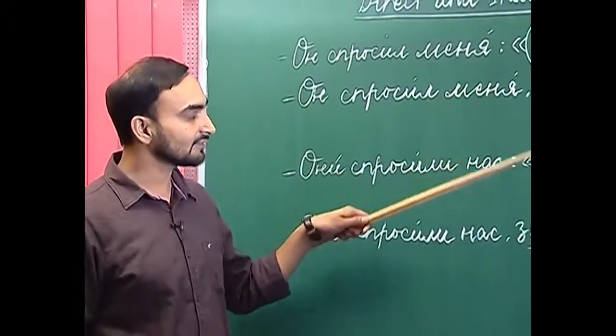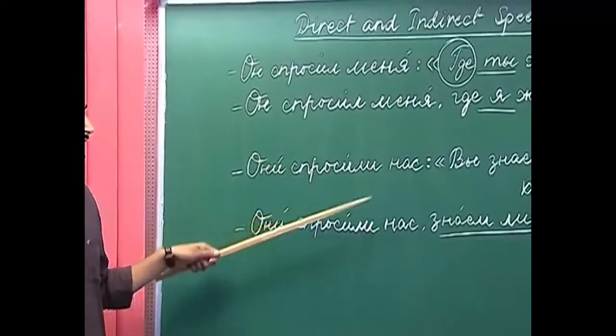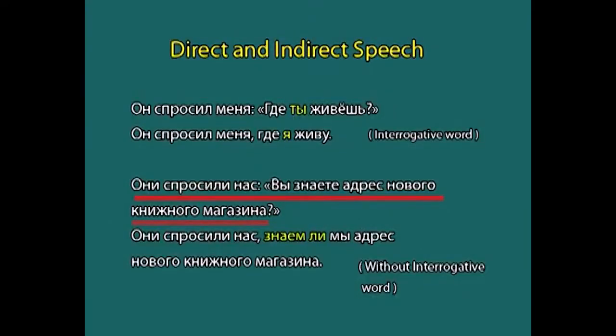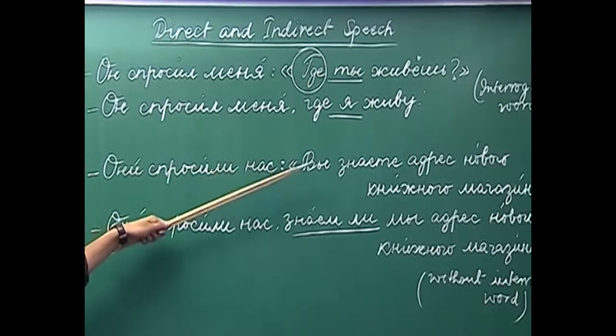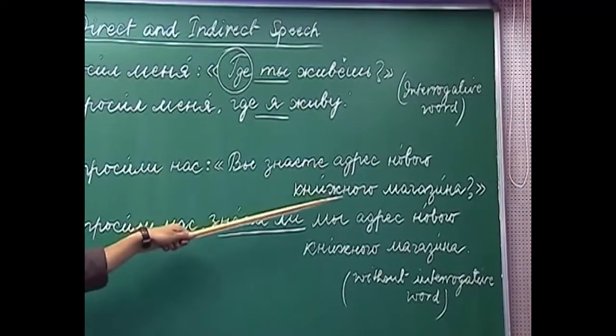So, the next circumstance is when we have a question without any interrogative word. As you can see here, он нас просил: узнайте адрес нового книжного магазина.